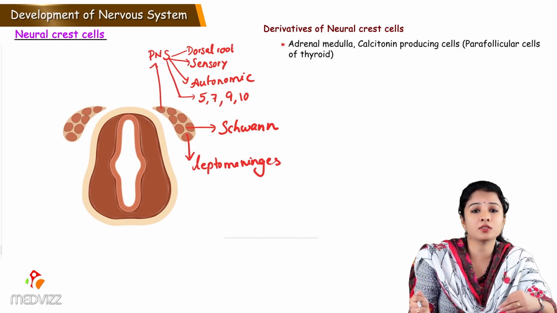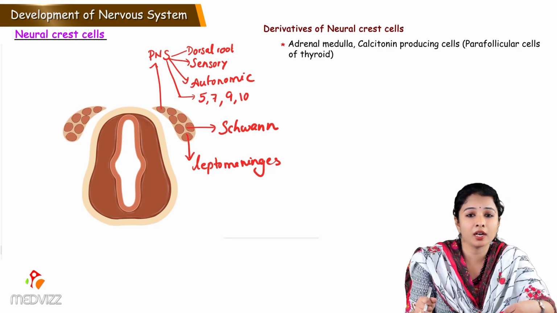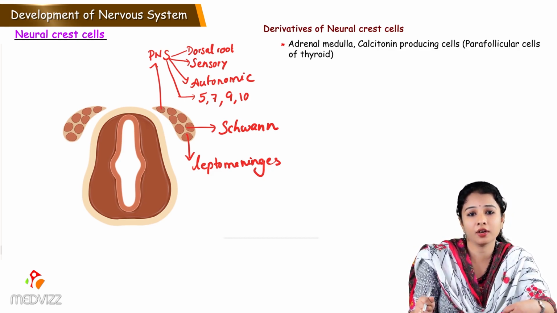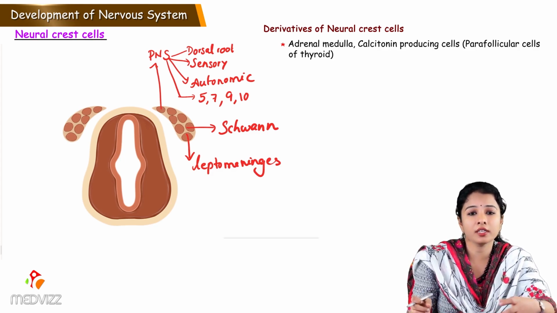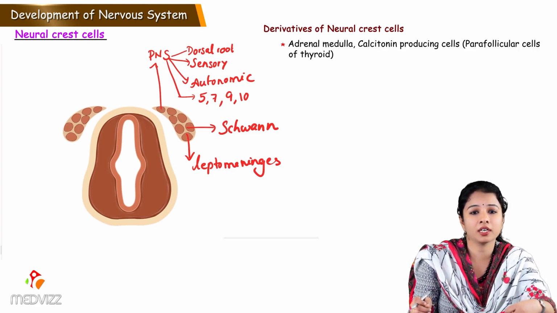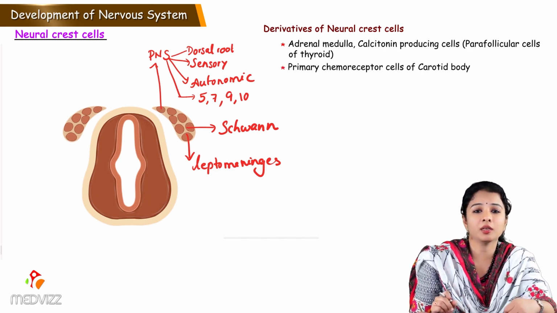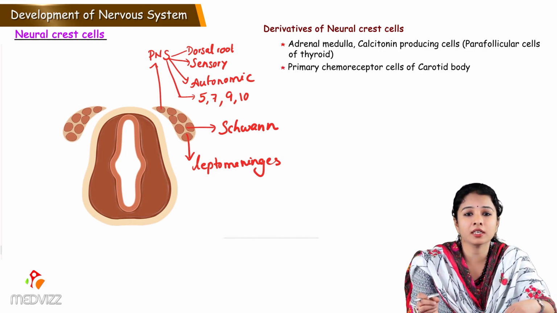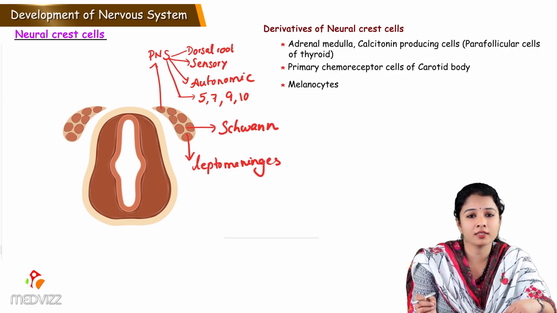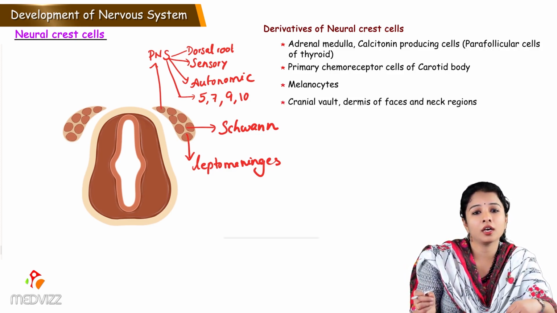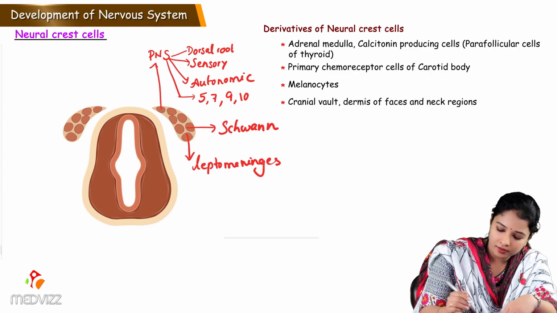Adrenal medulla, that is the suprarenal gland, the center of it is called the medulla, and the calcitonin producing cells, which are called parafollicular cells present in the thyroid gland, which helps in calcium metabolism. So all these are also derived from the neural crest cells. The primary chemoreceptors which are present in the carotid body and the skin pigment cells called melanocytes and the cranial vault are derived from the neural crest cells.